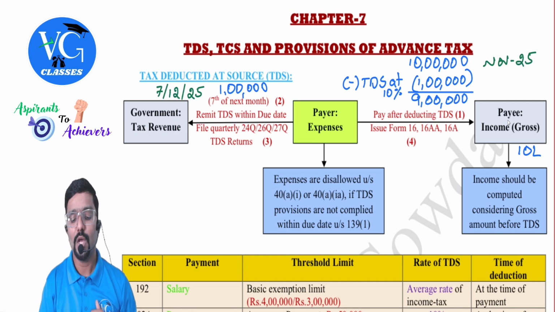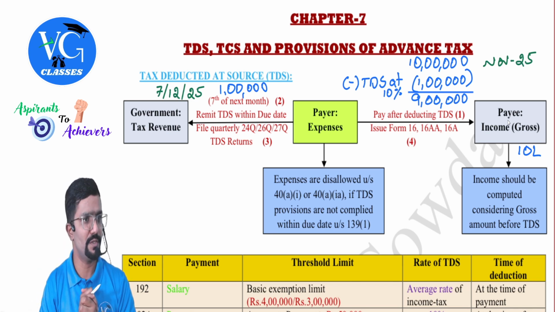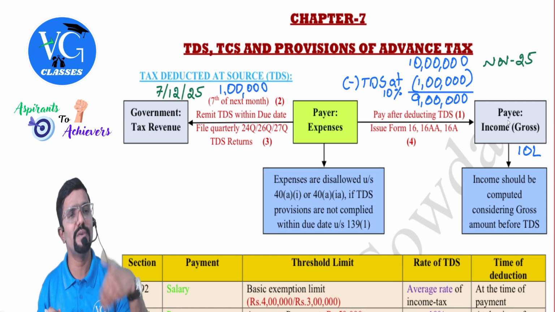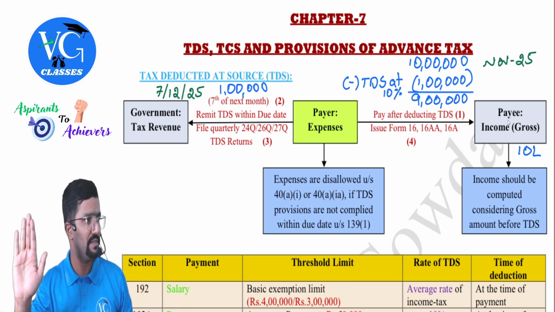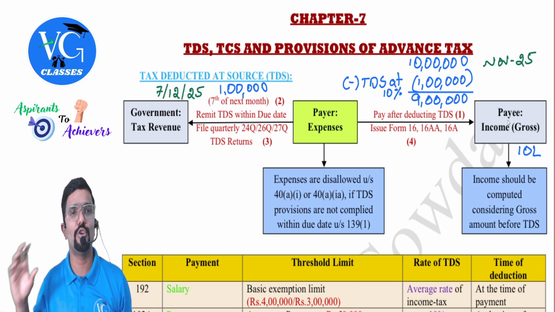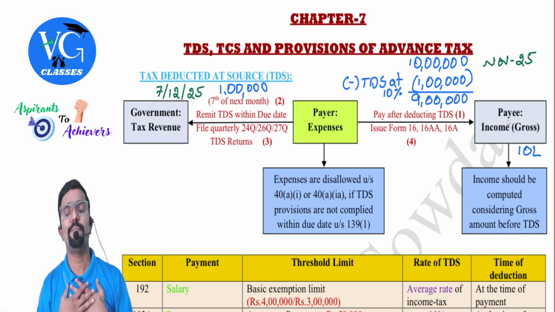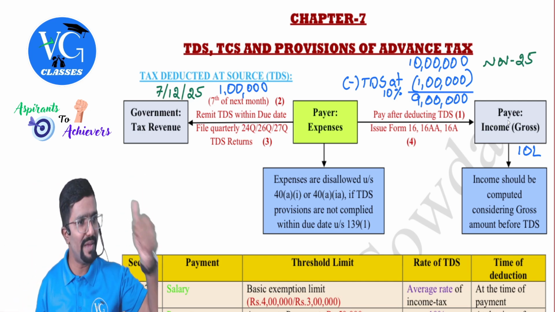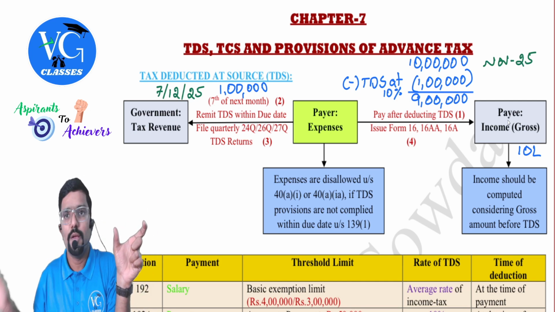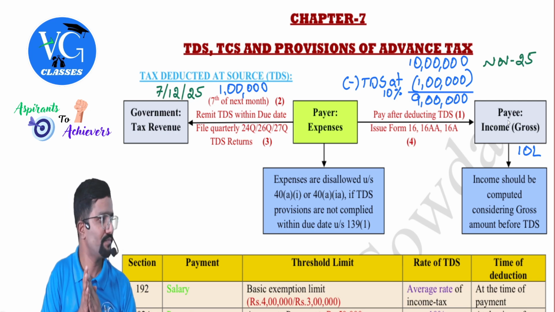But before I pay, I need to check whatever I am paying, is it covered in any of the TDS sections? There are a number of sections, guys, in TDS, which we will learn later, where they have told, if you are paying so and so expenses, please deduct so much TDS. For example, assume I am paying a contract payment. They have told under section 194C, TDS has to be deducted at 1%, 2%, like that. Or if I am paying professional fees, section 194J has told, deduct TDS at 10%. Like that, there are a number of sections where they have told the nature of expenses. And they have also told the threshold limit, more than 30,000, more than 1 lakh if you have paid, please deduct TDS of so much. Clear?